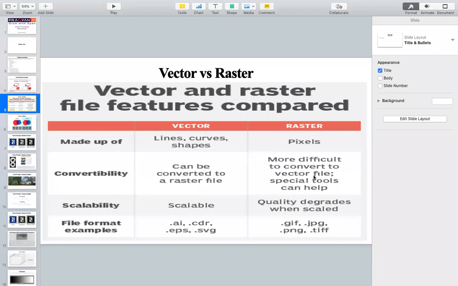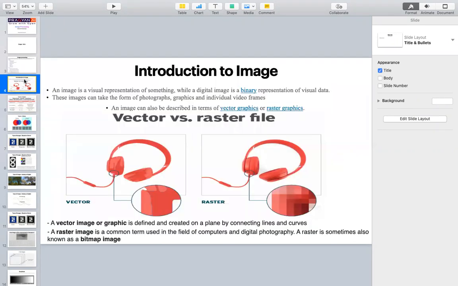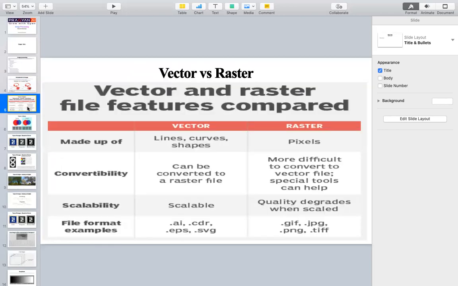So even if you convert from raster to vector, that loss of information doesn't get recovered. You should remember that. Because of this, vector images are scalable. If you zoom in, you won't see the image getting distorted. But with a bitmap kind of image, if you zoom in, the image will become blurred. That is what we have seen. If I zoom this one, this is how it looks, but here, even if you zoom, it still looks very clear. That is the disadvantage of raster files.